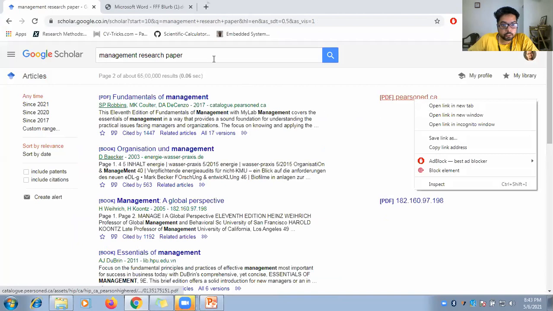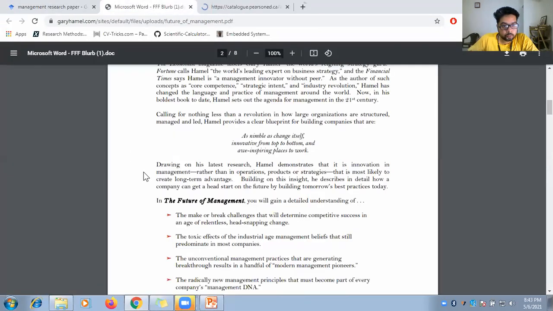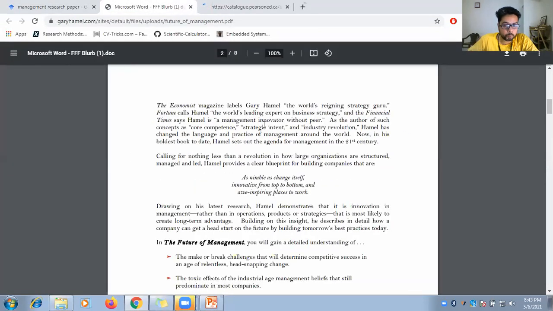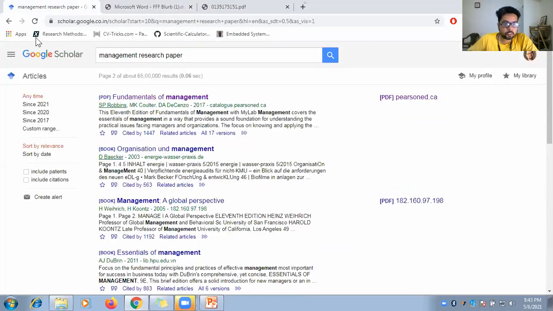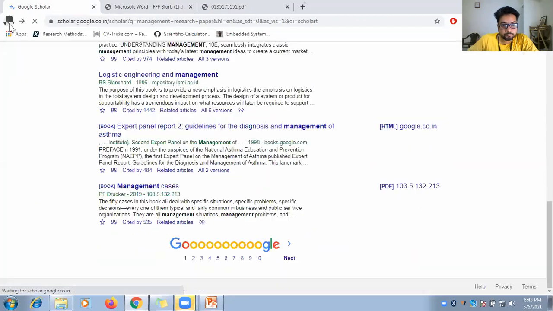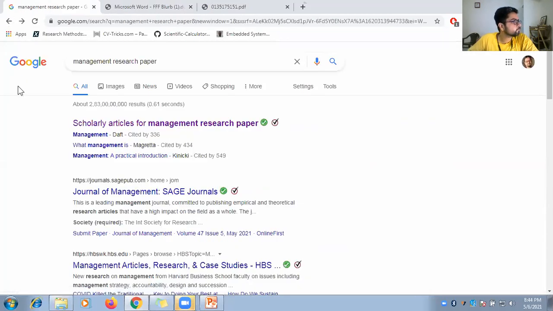Fundamentals of management, this is also a book, I guess. This is a book. Okay, let's try something else then. Tell me anything about management, any area of management, then it would be better to search. In the meantime, I can go to the next question.